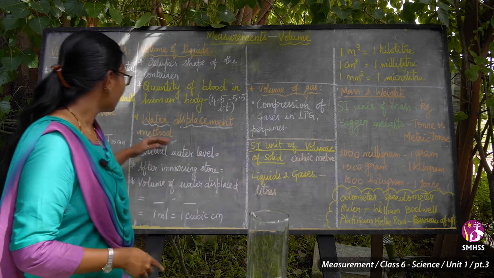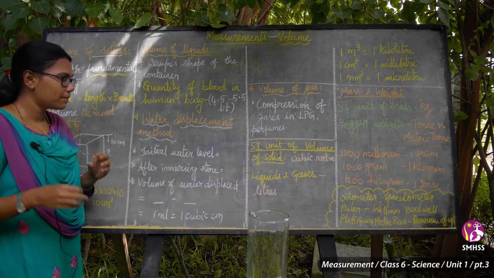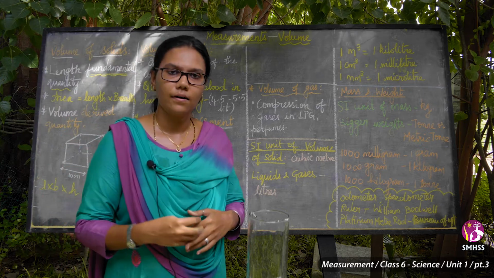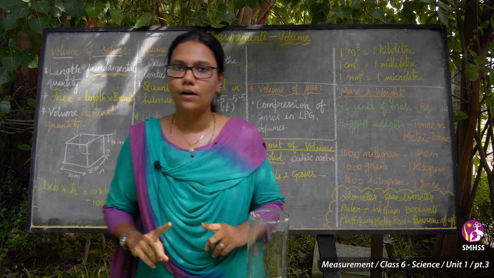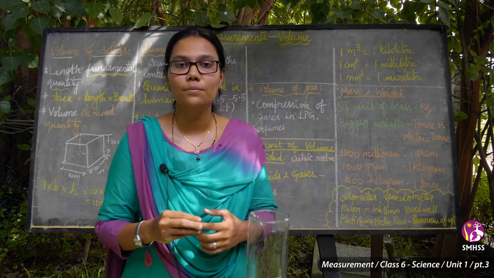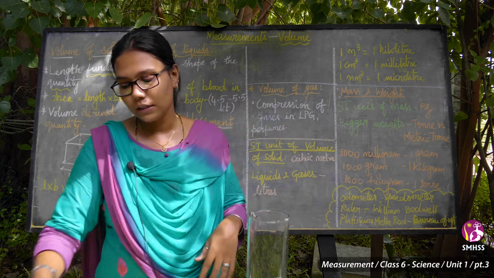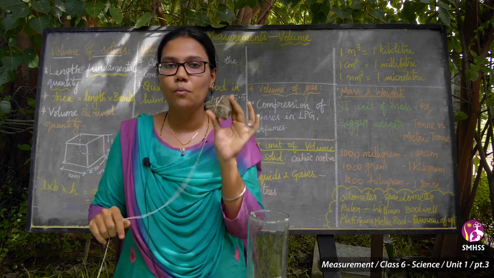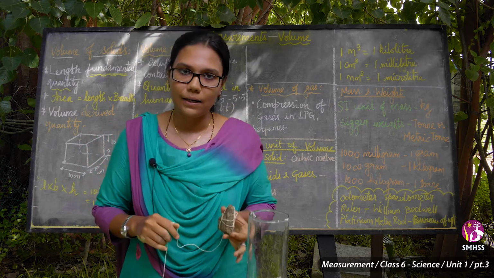Okay, next we are going to see the water displacement method. What do you mean by the water displacement method? First we saw how to calculate volume in solids and volume in liquids. Now, for irregular objects, how can we calculate the volume of an irregular object like this?